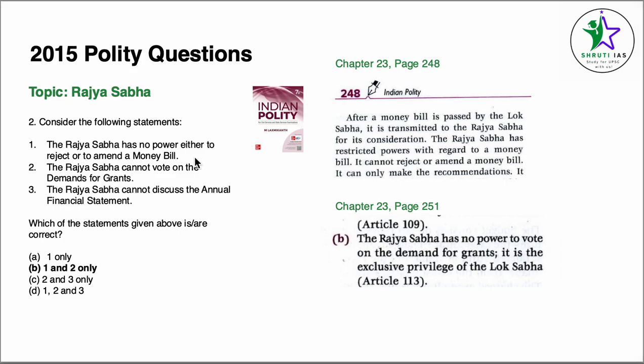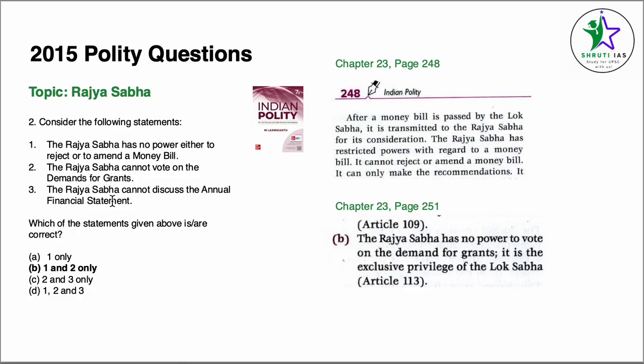Statement 1 becomes correct. For statement 2, the Rajya Sabha cannot vote on demand for grants. We come to the same chapter, page number 251. Under budget in parliament, the constitutional provisions, point number 7, part B. The Rajya Sabha has no power to vote on demand for grants. It is the exclusive privilege of Lok Sabha. Again, statement 2 becomes correct here.